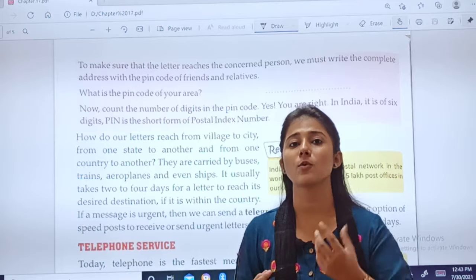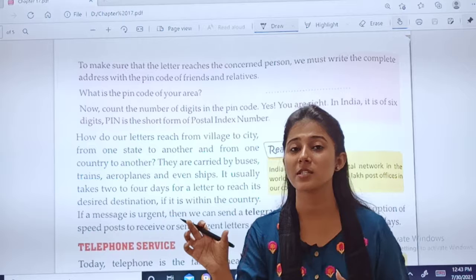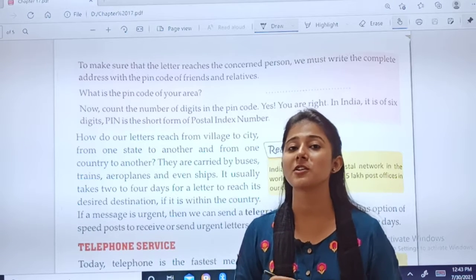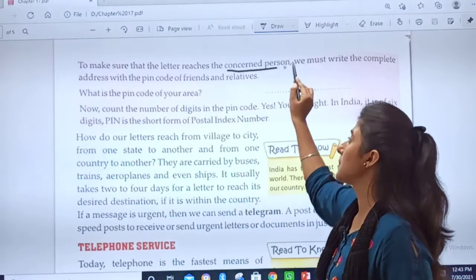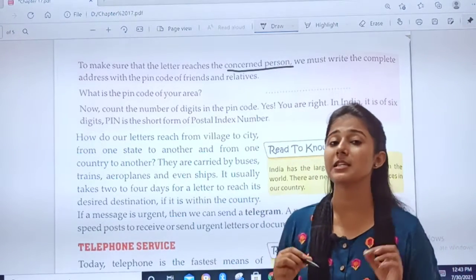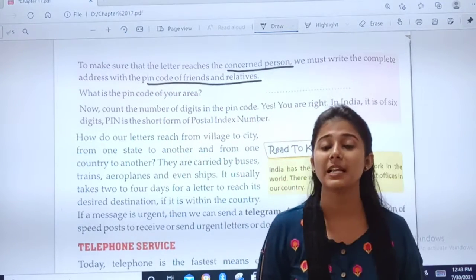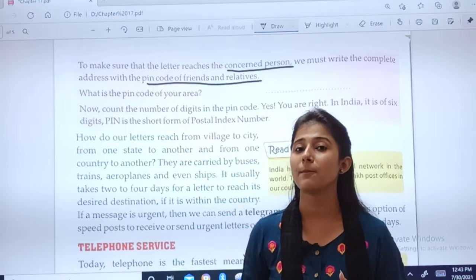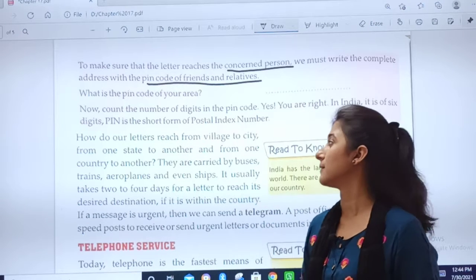If you only write a name, this is an incomplete address. You have to write house number, plot number, a landmark or area which is nearby, right? So the address should be complete. To make sure it reaches the concerned person means to the person we want to send. We have to write the complete address with the PIN code of friends and relatives. PIN code number is there, right? You have to write that number of your friends or relatives to whomsoever you are sending the letter.